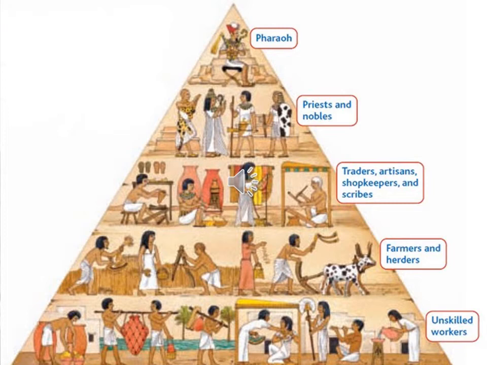Then, farmers and herders were important because they produced food for the entire civilization to eat. Remember, the pharaoh, nobles, priests, artisans, none of those people were making food. Only the farmers and herders did that, so they were responsible for feeding everyone. At the bottom of the pyramid were the unskilled workers, the least valued members of ancient Egyptian life. The government used unskilled workers for public projects, but because there were so many, and they were easily replaced, they had the lowest social status.